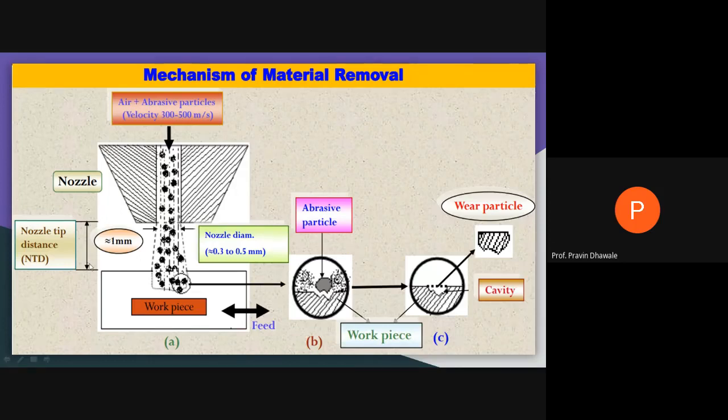You get a high velocity abrasive jet, with the velocity ranging from 300 to 500 meters per second.